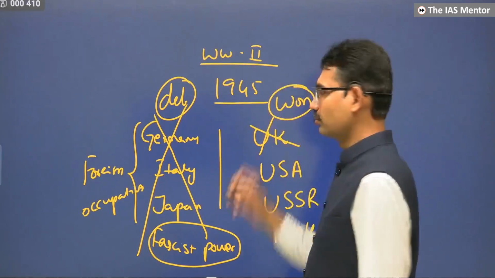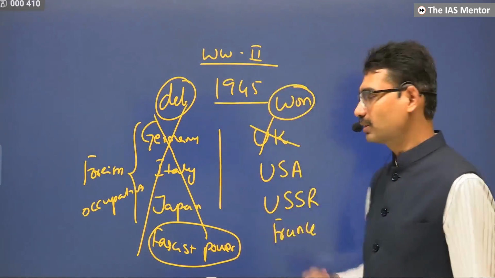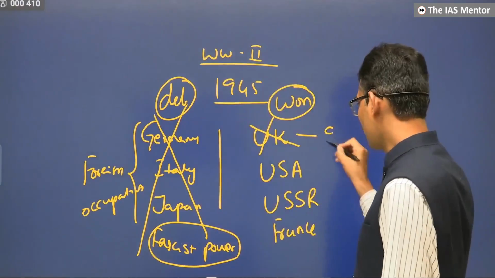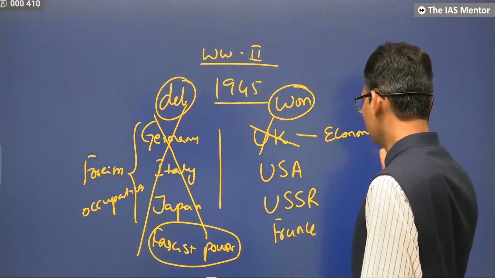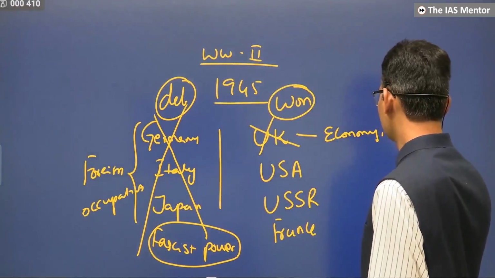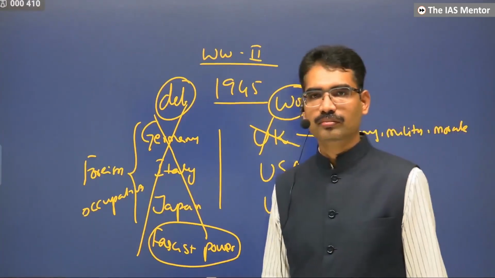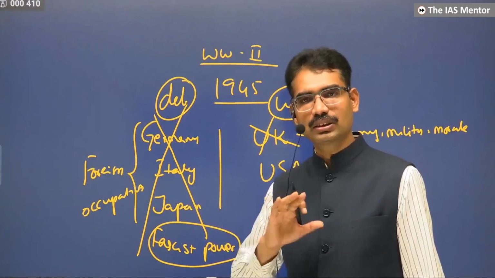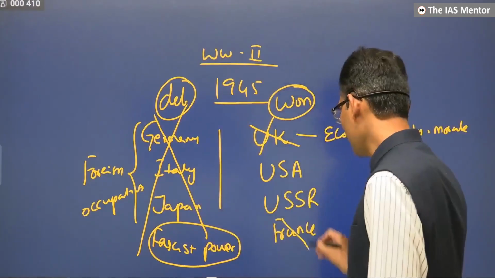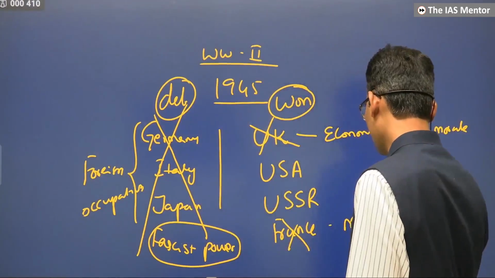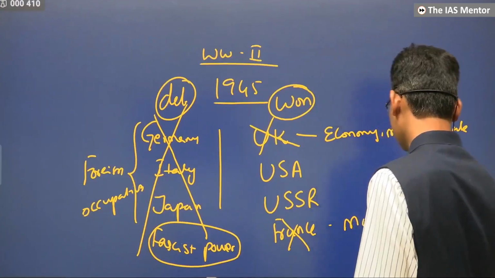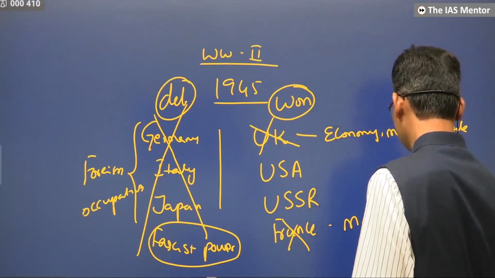They won, they finally emerged victorious, but their economy collapsed. Military collapsed. Morale collapsed. No money, no military, no morale.